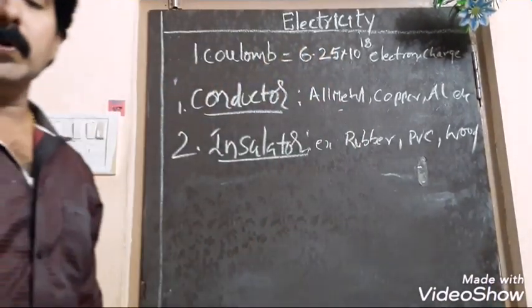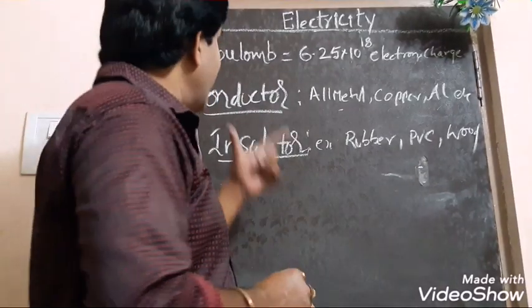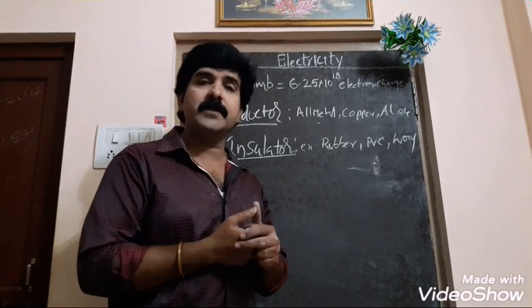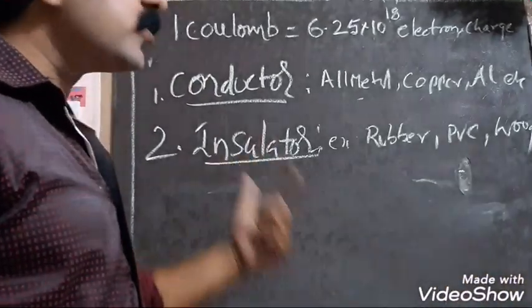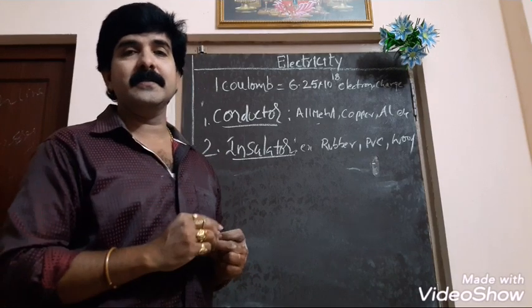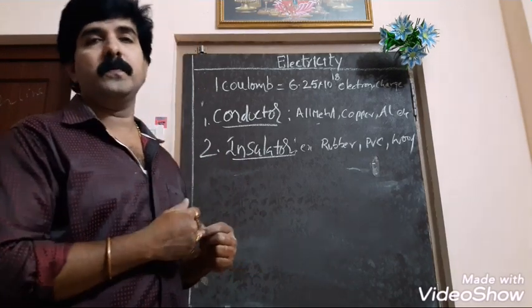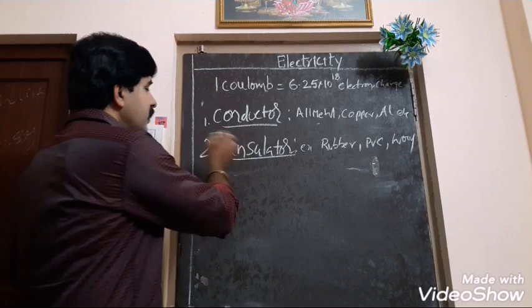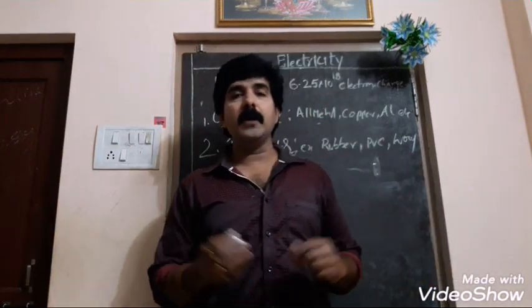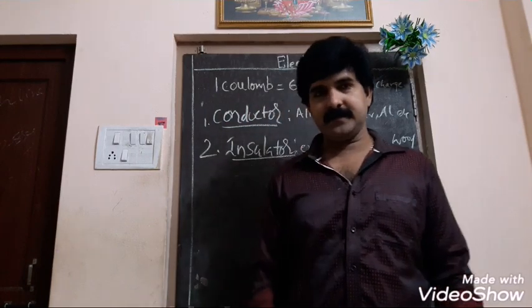So now a point arises: why are conductors behaving like that? Why do they allow the current to pass through them? And why do insulators restrict the flow of current? What is the reason? That we will know now. I already told you, all substances are made up of tiny particles called atoms.